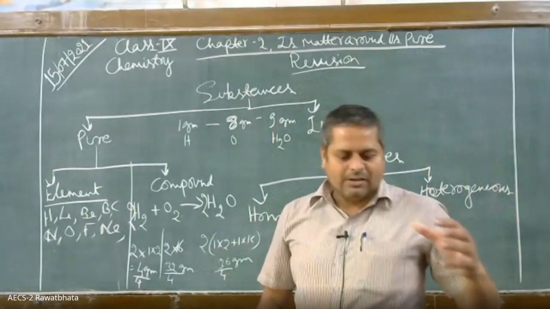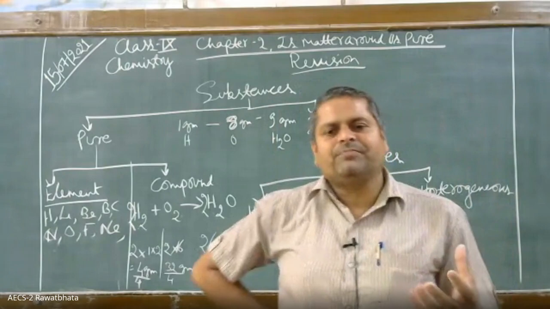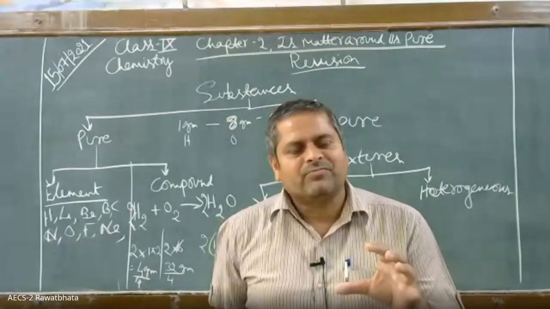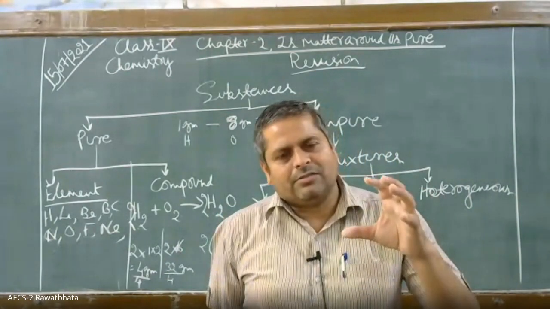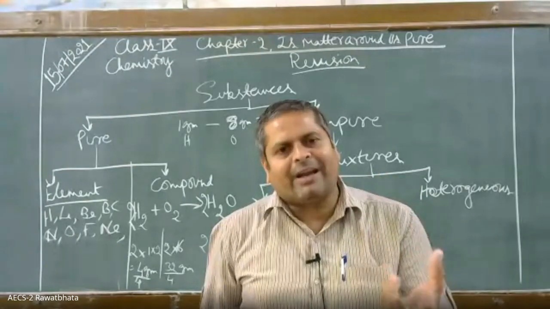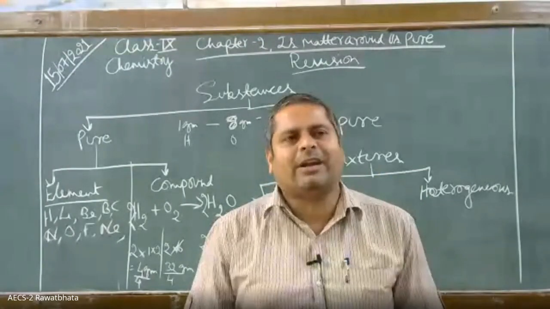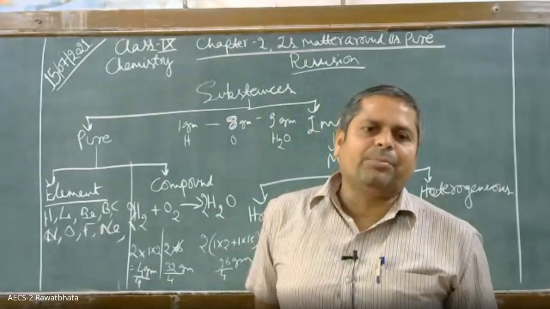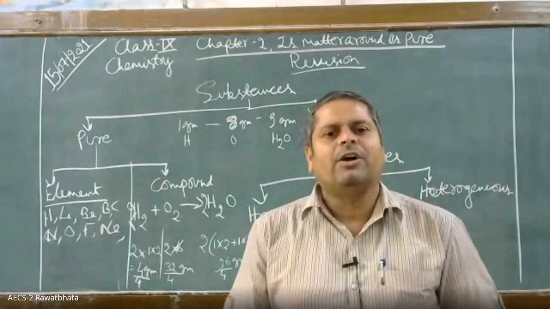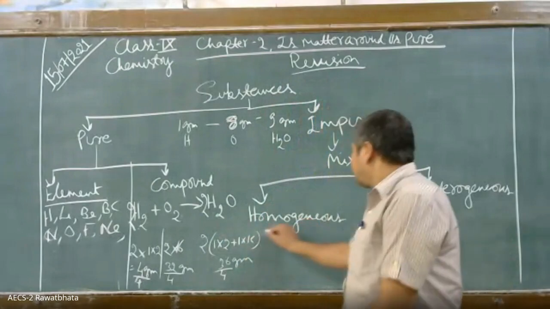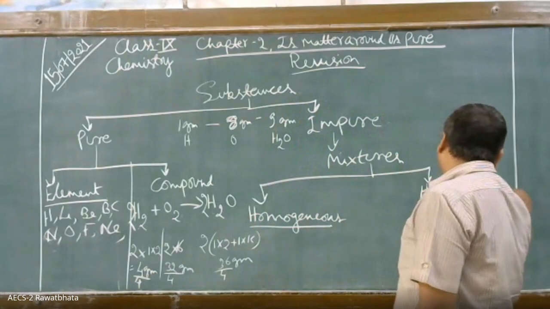So such a system in which we can separate the components easily is called a mixture. Now mixtures are also of two types: homogeneous mixture and heterogeneous mixture.